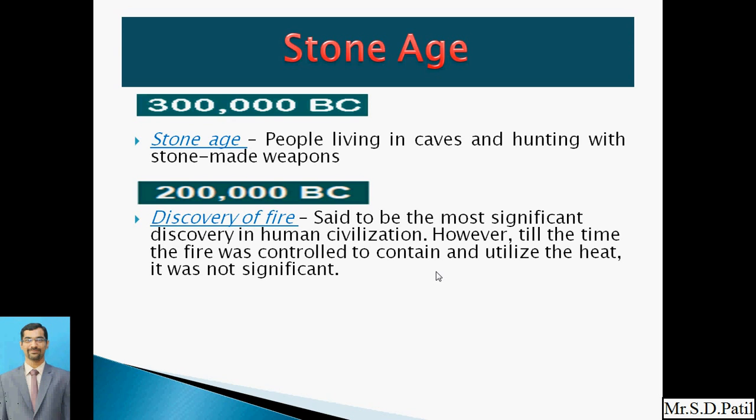But the problem was that if they wanted to make a fire, there was no way of controlling it, and control is very important. Otherwise, just see, in the initial years the earth was almost 90% covered with forest. If they wanted to use fire on that land, the whole forest would be covered with that fire. So that's why we can say fire should always be in a controlled form.